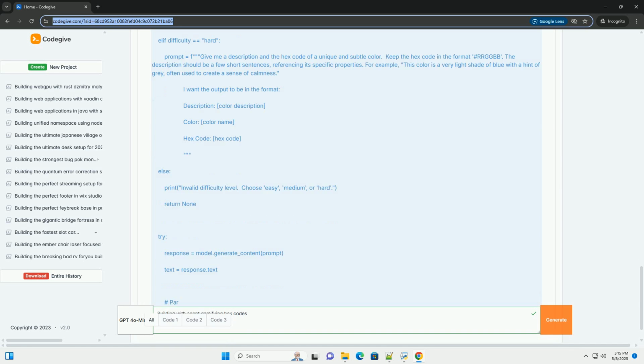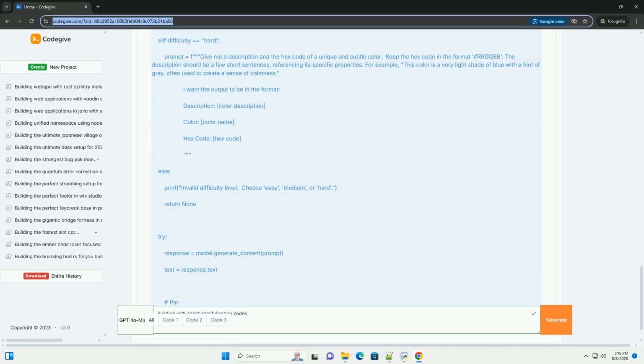calculate_score(guess, correct_hex_code) validates that the user's guess is a valid hex code using validate_hex_code. It calculates the Euclidean distance between the guessed RGB values and the correct RGB values in RGB color space. This gives a measure of how close the colors are. It scales the distance to a score between 0 and 10. A closer guess, smaller distance, results in a higher score.